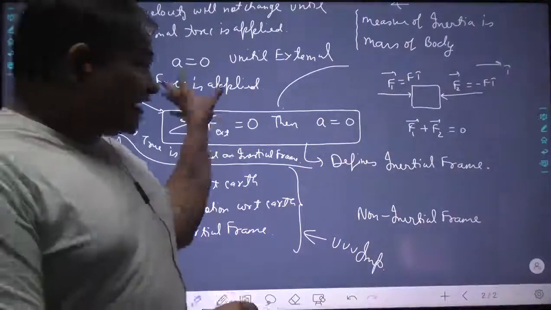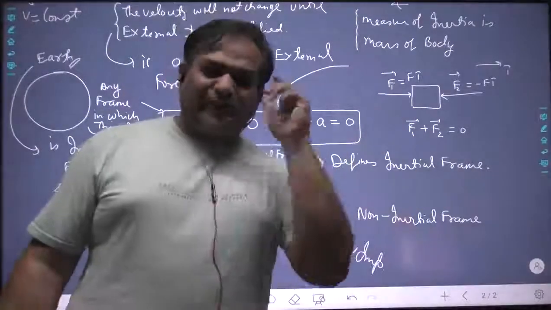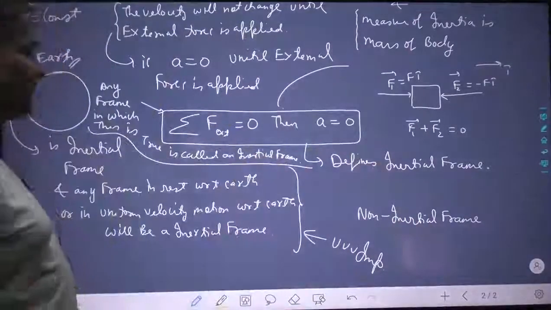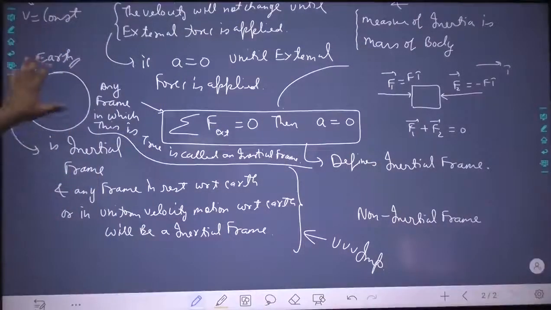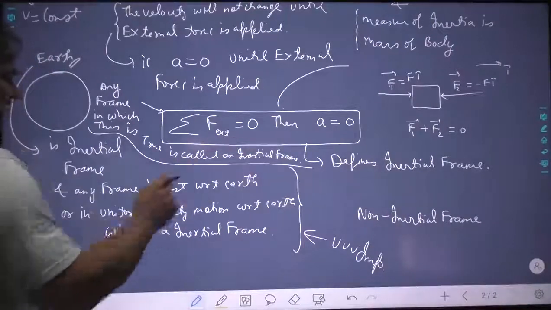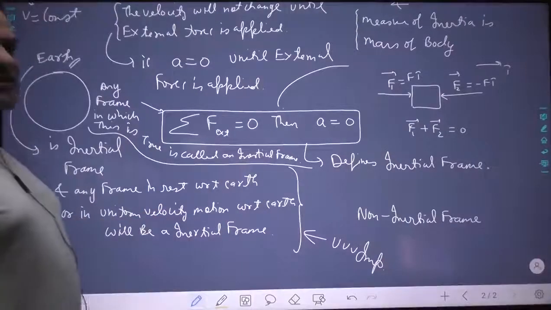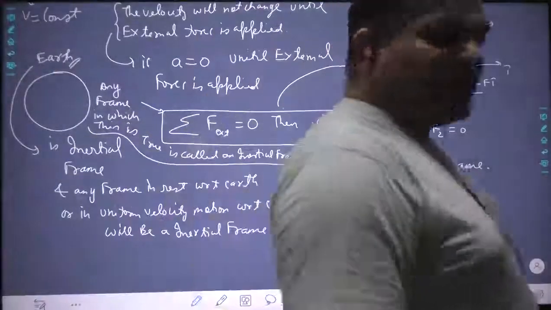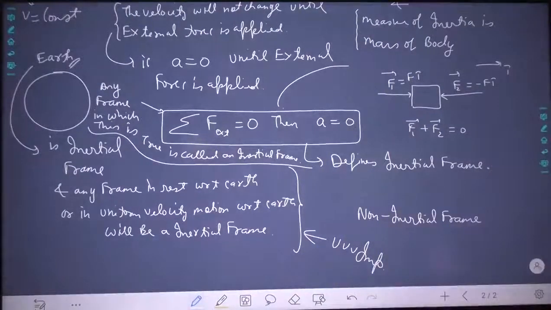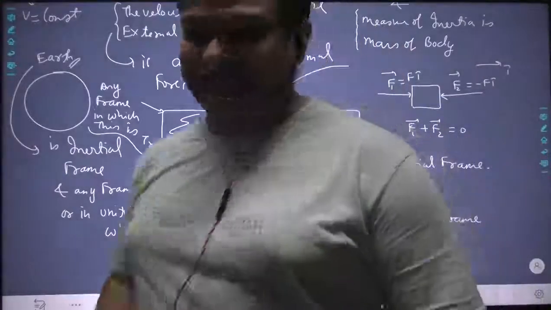And why consider so much? Let me tell you a simple thing for inertial frame. The simple thing is that Earth is an inertial frame. Whenever we go outside for a walk, the things in our home do not get disturbed. So Earth is an inertial frame. And any frame at rest or in constant velocity motion with respect to Earth will be an inertial frame. If any frame is an inertial frame, then we can apply Newton's second law of motion and third law of motion.